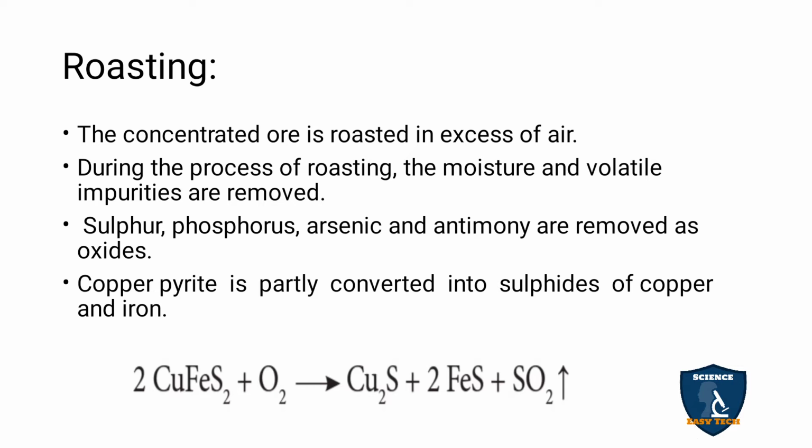Copper pyrites is partly converted into sulfides of copper and iron. CuFeS2 is the copper pyrite ore. When it is heated with oxygen, that is air, copper sulfide and iron sulfide are formed. During this, sulfur gases are evolved.